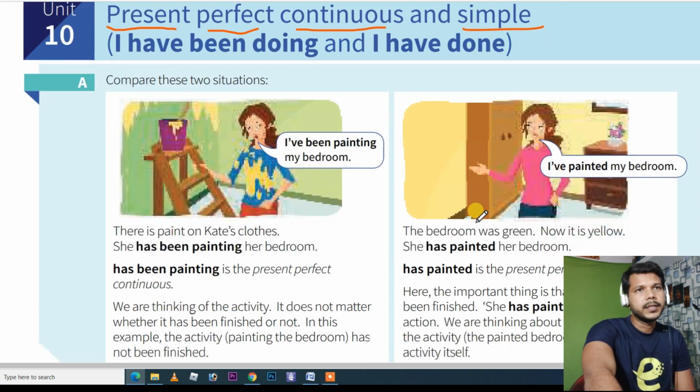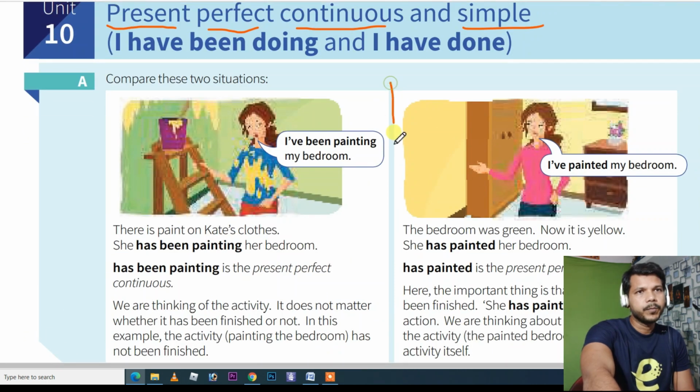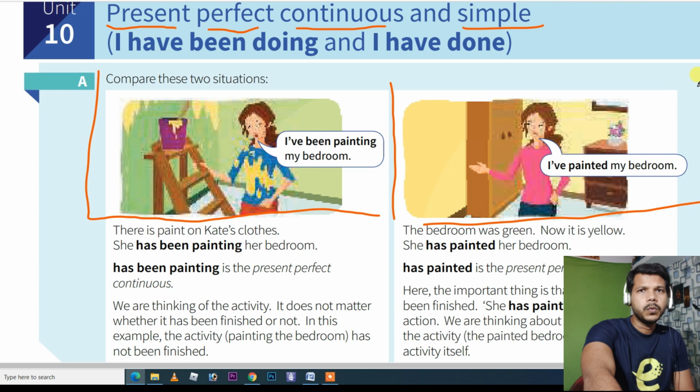So what is the difference? You can see here two pictures. Here you can see this picture, and you can see here this picture. Now as per the situation, you have to use either present perfect continuous or present perfect. Here you can see there is a girl, and look at the color of this room. The color of this room is green, and this girl has some yellow paint on her shirt, and some yellow paint you can see here also on the wall, and here also on the bucket.